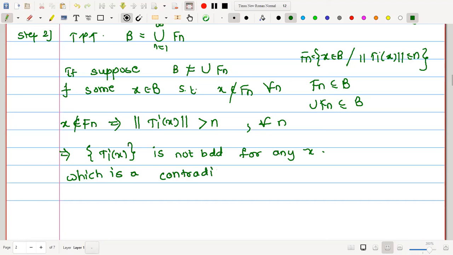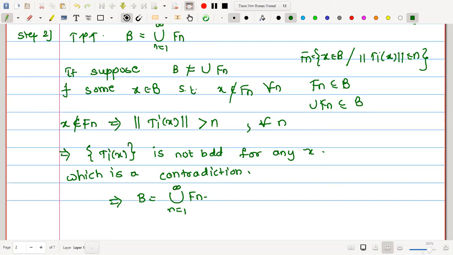Because what is given to us is that Tix is bounded. Therefore, it gives a contradiction. Hence, whatever assumption we have made is wrong. Hence, we get that this B is written as the union of all Fn's, n from 1 to infinity. This is what we had for the second step.